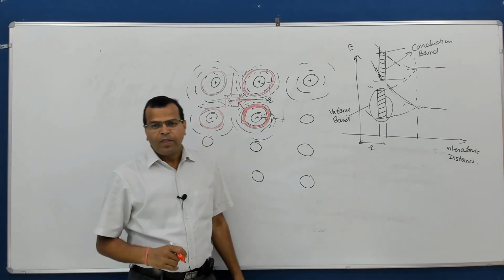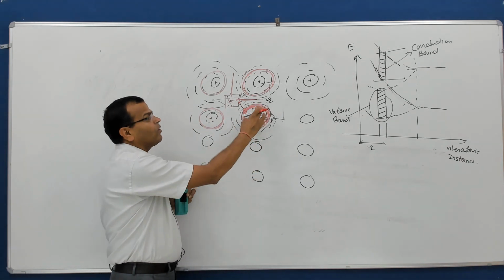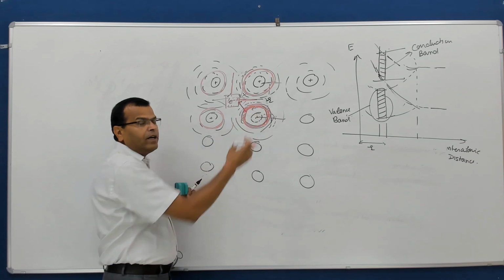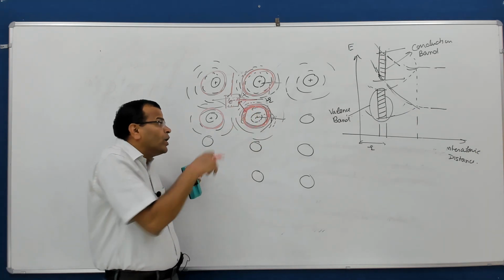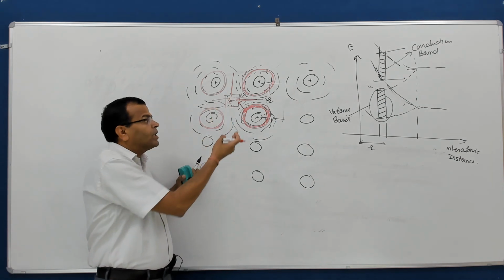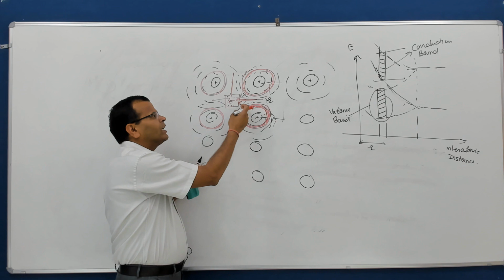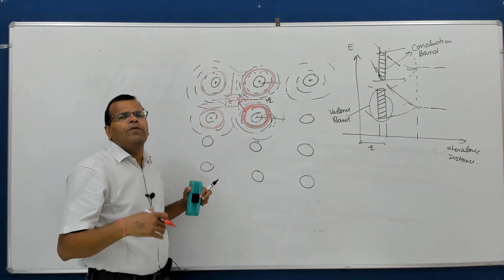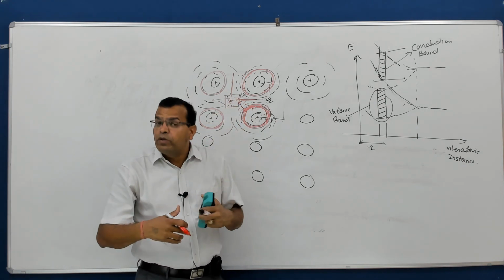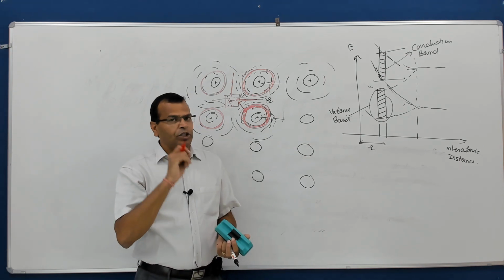So the area near the nucleus of this atom is nothing but the valence band, where the electron belongs to this atom alone. It will not move out. But if you supply some amount of energy to this electron, it will come to this region, where all the atoms are neutralized and the electron is free to move. That portion is called the conduction band.